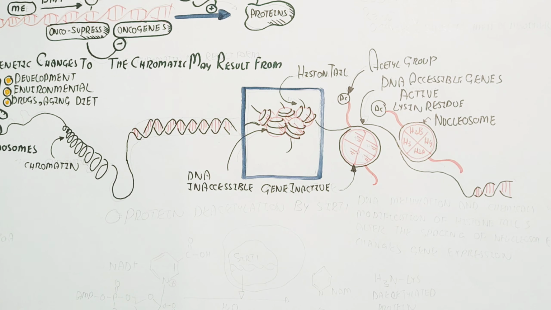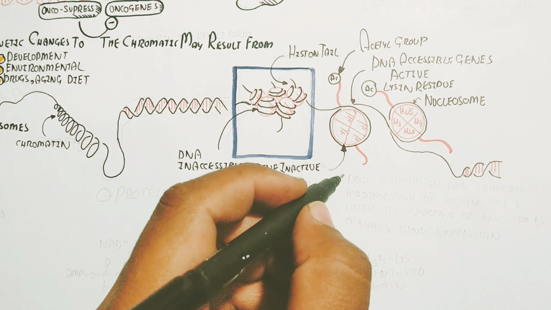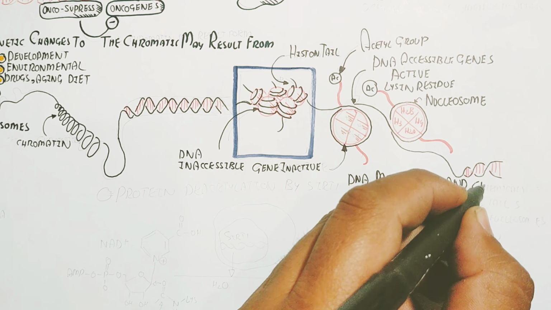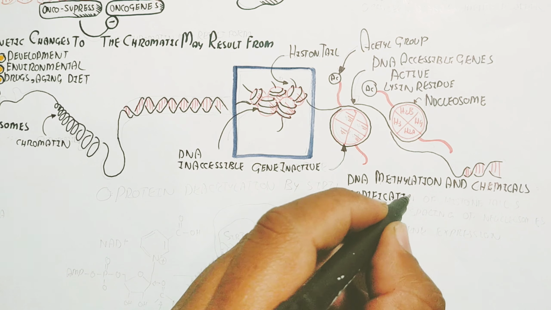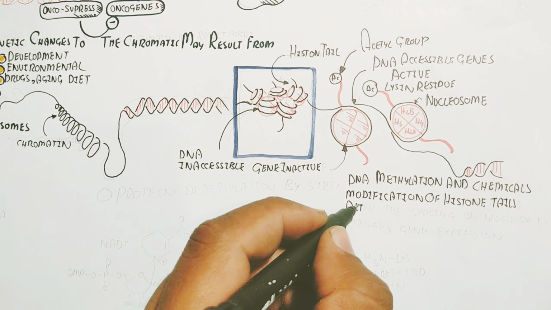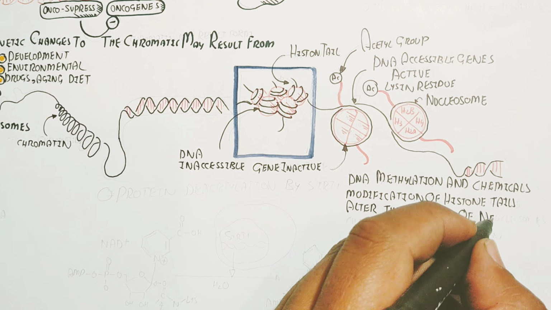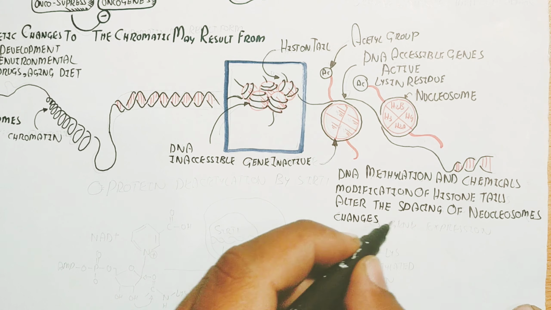So the acetyl group is important for the production of the protein, while the methyl group will inhibit gene transcription to produce certain types of protein. DNA methylation and chemical modification of the histone tail alter the spacing of the nucleosomes, and the spacing increases, which leads to changes in gene expression. Where the spaces are present, the DNA is accessible and the gene is activated.